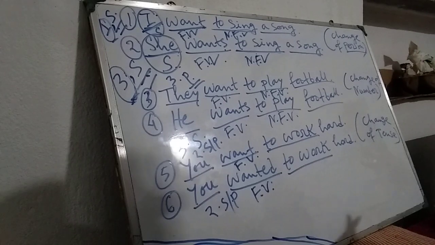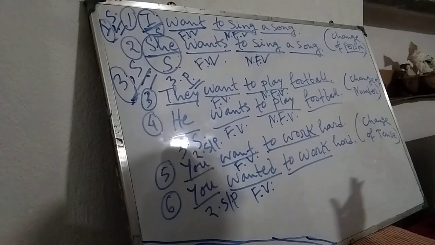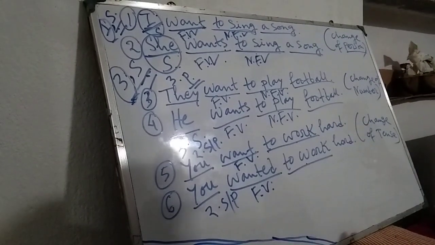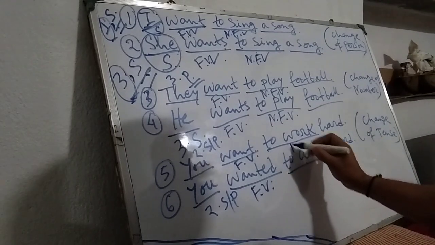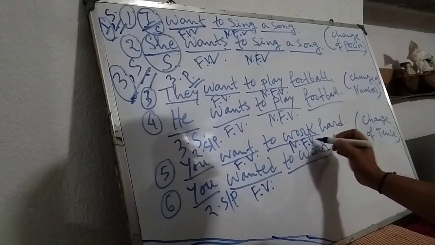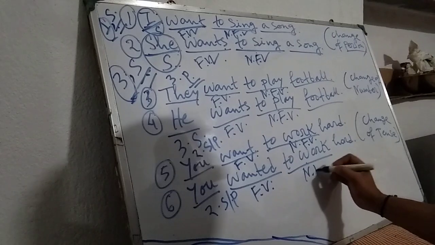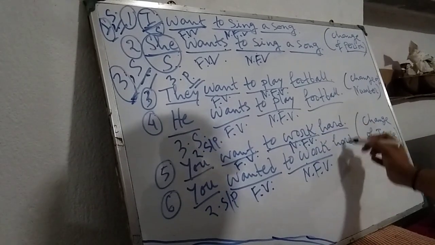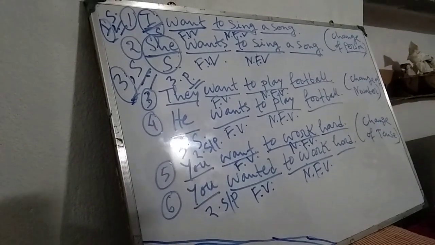And also look here, in spite of the changes of the tense, these two verbs, to work, remain the same. That means no changes are taking place here. These two verbs are called non-finite verbs. And the last, hard, it is an adverb, leave it.